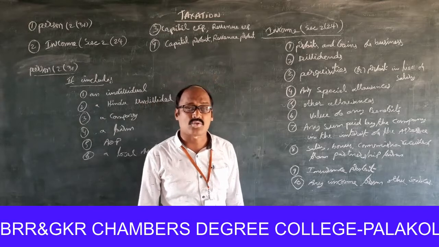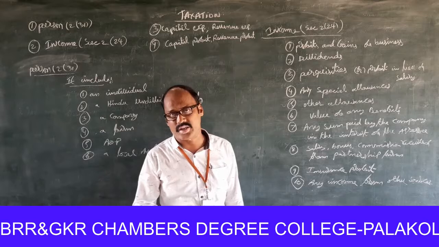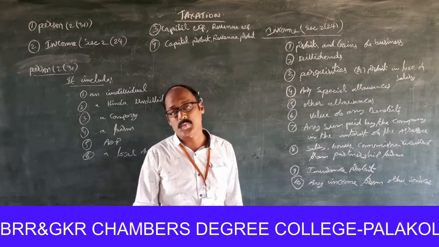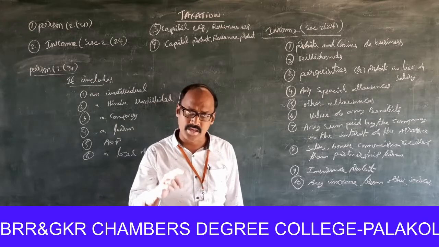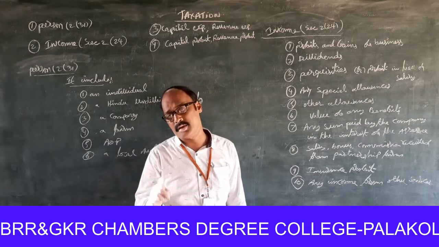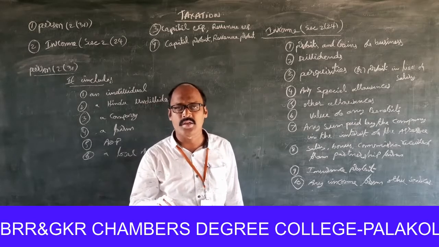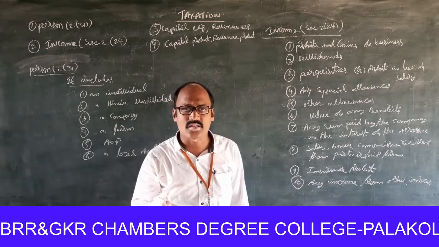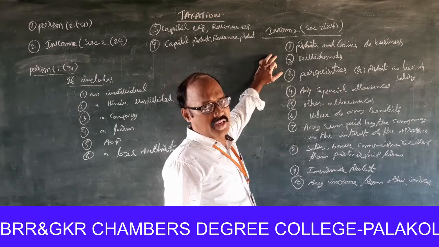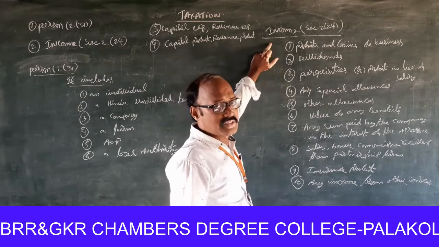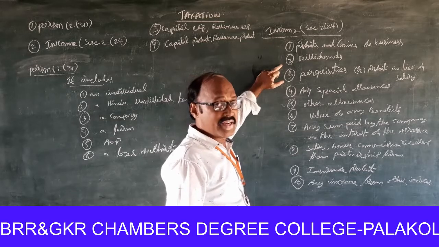As per income tax rules and regulations, section 2, subsection 24, income means the following transactions are to be included. What are they? First one, profit and gains of business, dividends.